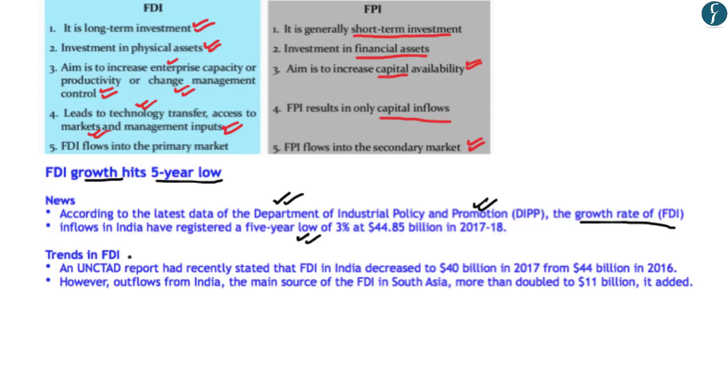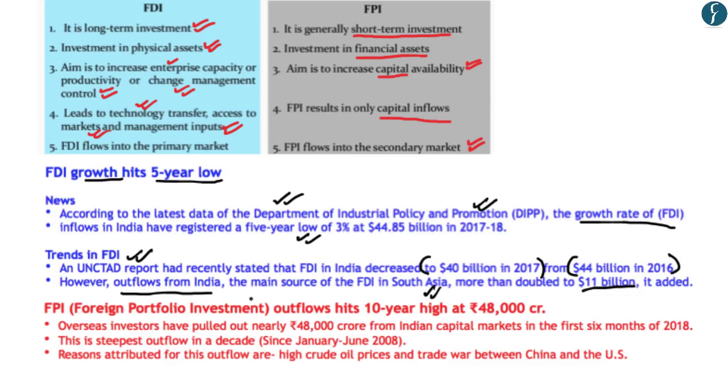And moreover, a report by the United Nations Conference on Trade and Development has recently stated that FDI in India has decreased to $40 billion in 2017 from $44 billion in 2016, wherein the outflow of FDIs from India to South Asian countries has more than doubled to $11 billion. Now, hopefully, you have understood the focus of the first news. Now, let us understand the focus of the second article.